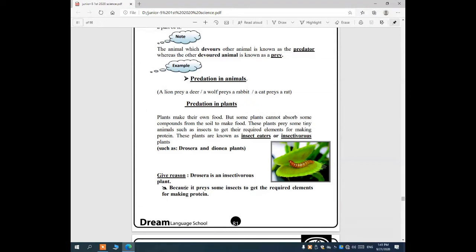Give reason. Drosera is an insectivorous plant. Why is Drosera an insectivorous plant? Because it preys on some insects to get the required elements for making proteins.